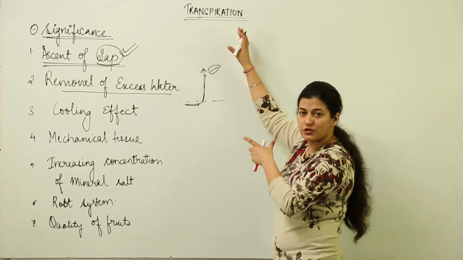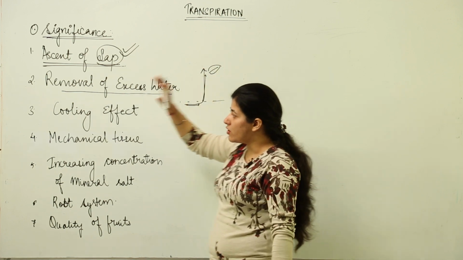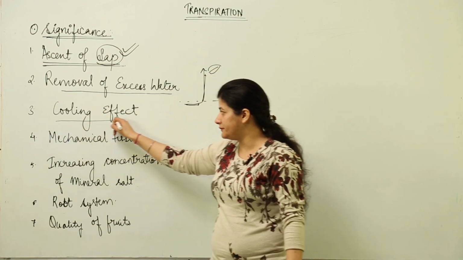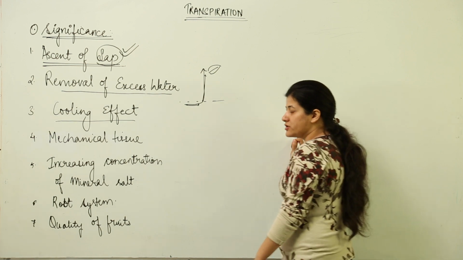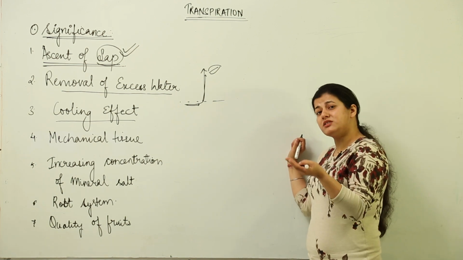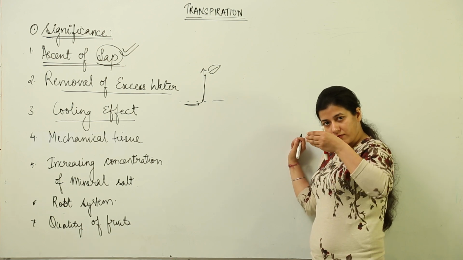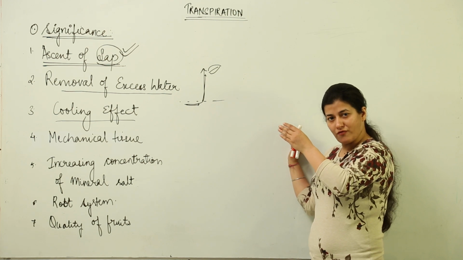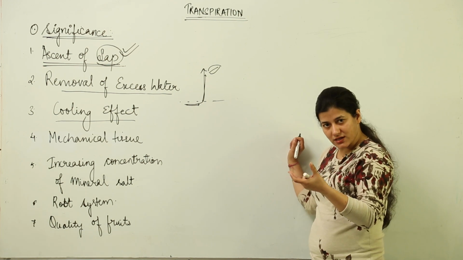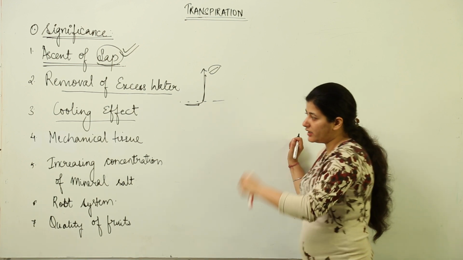By the process of transpiration, which easily loses it to the atmosphere. Then, because the process is an evaporative process, it has a cooling effect. Whatever heat is being generated inside the plant tissues due to the radiant energy, the water as it moves out in the form of vapors, being an evaporative process, results in the cooling of the surfaces. So it has a cooling effect as well.